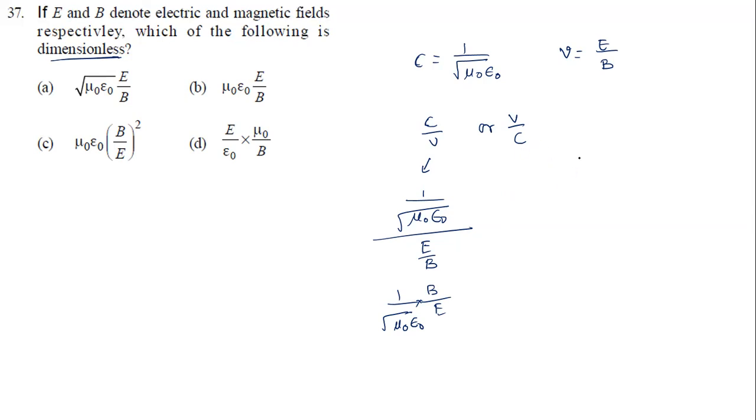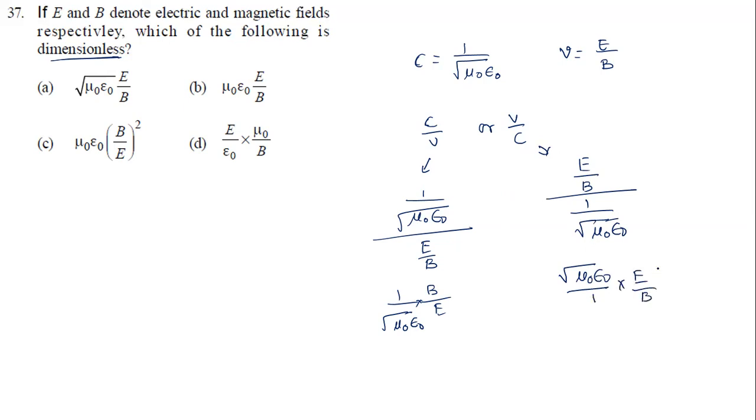So if I go for V by C, V is what now? In this way, it is E by B all divided by C. C means what now? 1 by square root of mu naught epsilon naught. So it will go to the numerator. So it will become what now? Square root of mu naught epsilon naught divided by 1 into E by B.